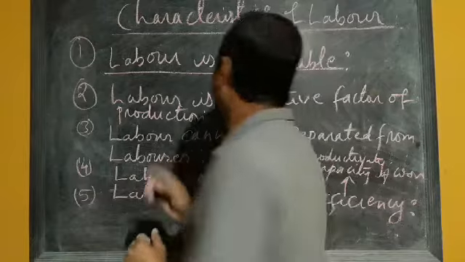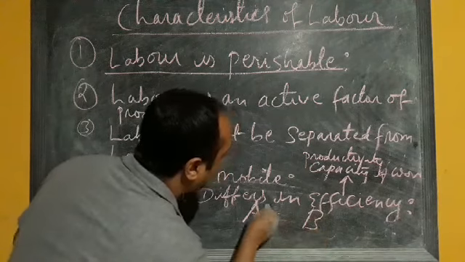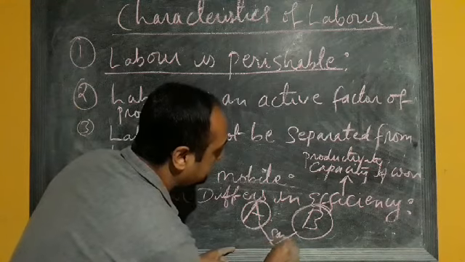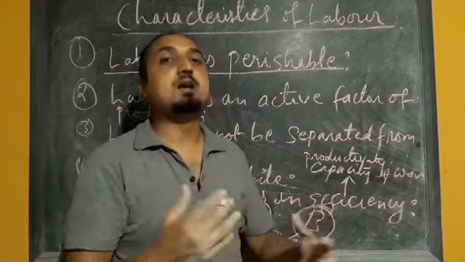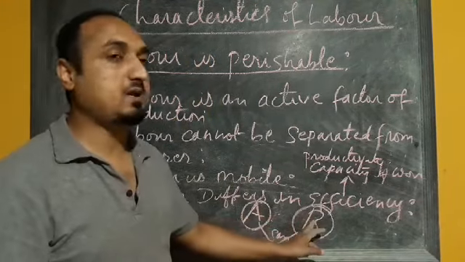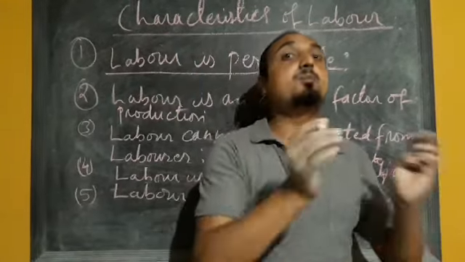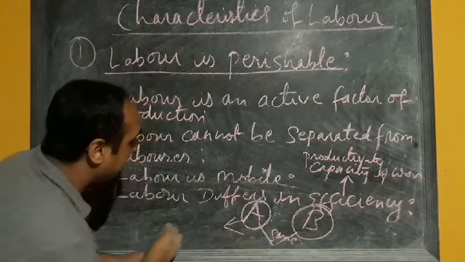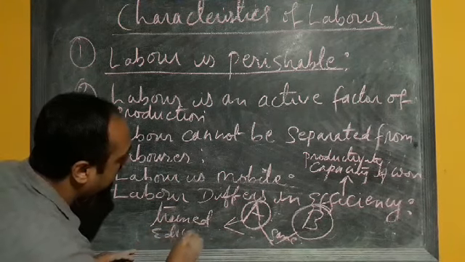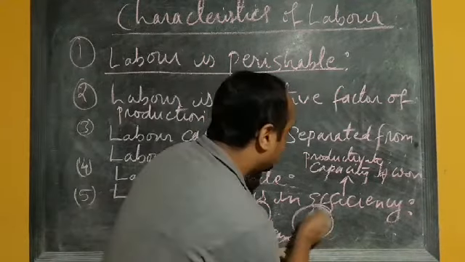Okay, suppose A and B are two different laborers, and both are working in the same place. Both are related to the same type of job, but it is not necessary that both A and B will be equally efficient. The reason may be lack of training. Suppose if labor A is trained, educated, then labor A will be more efficient than labor B.